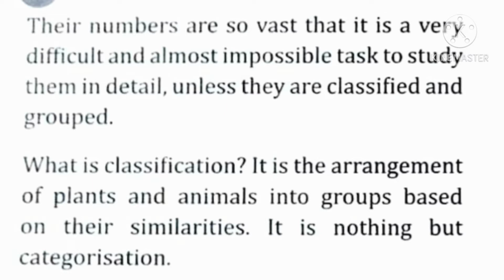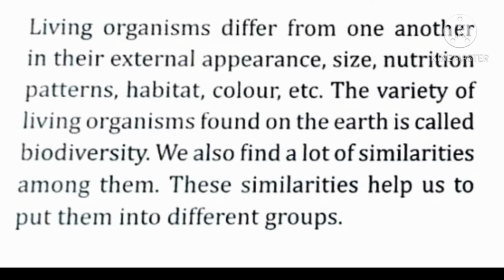What is classification? It is the arrangement of plants and animals into groups based on their similarities. It is nothing but categorization. Living organisms differ from one another in their external appearances, size, nutrition, patterns, habitat, color, etc. The variety of living organisms found on the earth is called biodiversity.